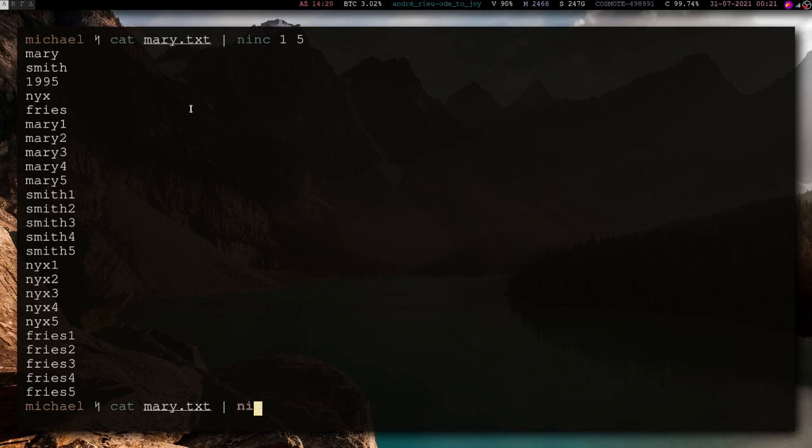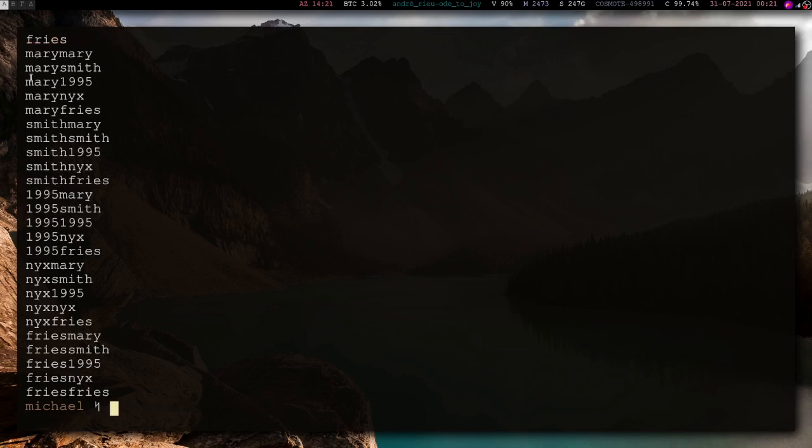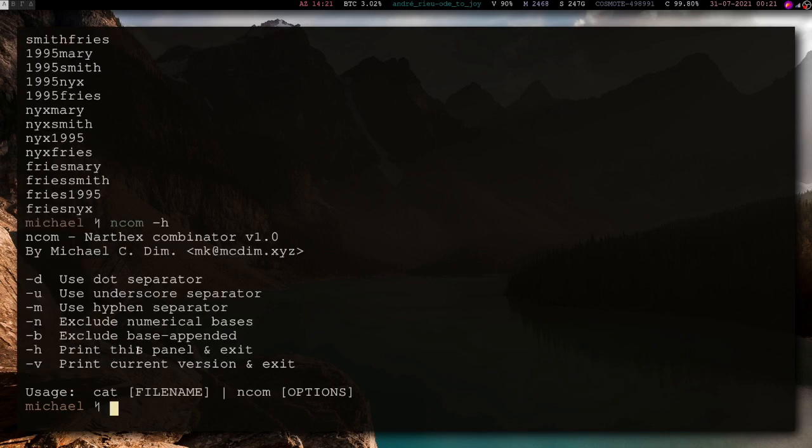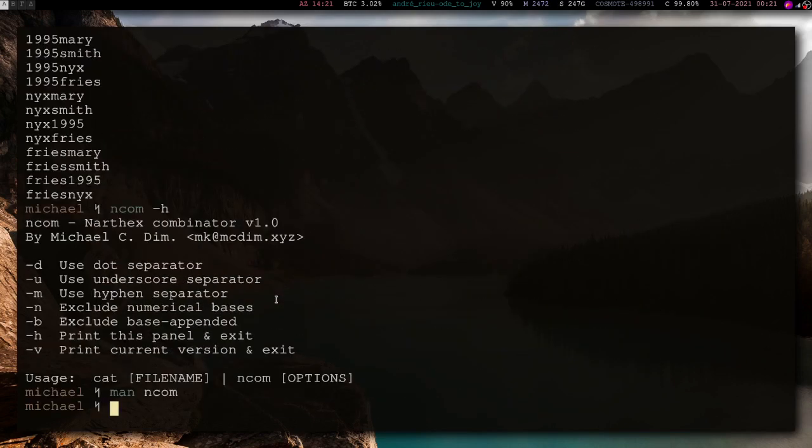Or alternatively, we can use encom. Encom will create different combinations, and as you can see now we have Mary Smith, Mary blah blah blah. Okay, if you don't want Mary and Nix and fries, you can use the B option. And now these aren't here. Of course, you can use the H flag for help, or you can even read the man page.